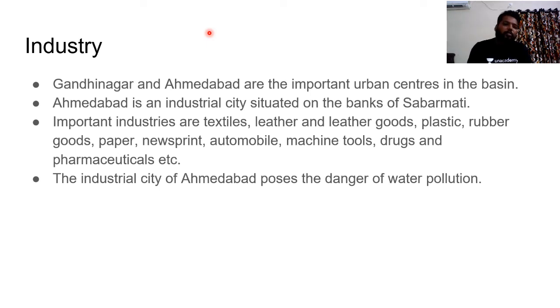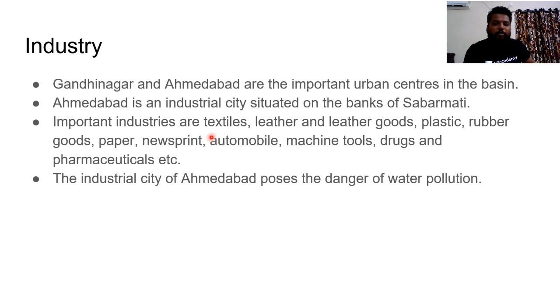Clear? So if you see, Ahmedabad is an industrial city which is situated on the banks of Sabarmati. Done. So most important, often this Ahmedabad would be in news on the industrial basis as an economic geography part which is important for your mains examination. I'll be dealing again about the factors responsible for the location of industries, but just remember Ahmedabad as one of the best industrial hubs as of now, and it is the industrial city situated on the banks of